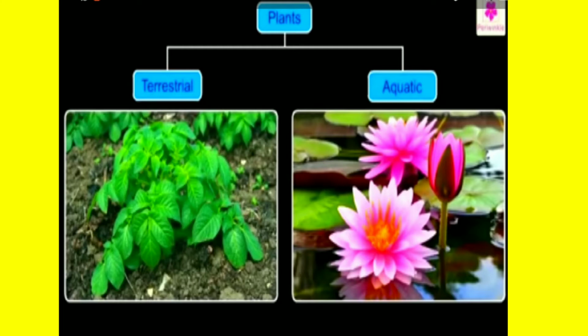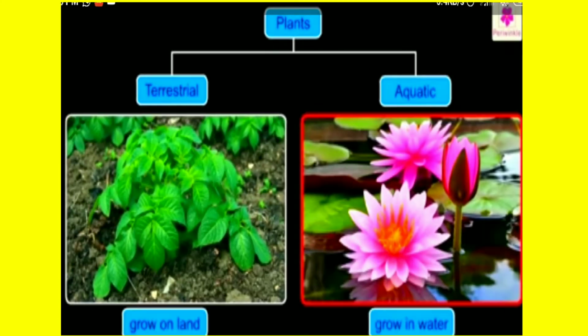Based on the habitat, plants can be broadly classified into terrestrial and aquatic plants. Now, what are terrestrial plants? Plants that grow on land are called terrestrial plants. What are aquatic plants?